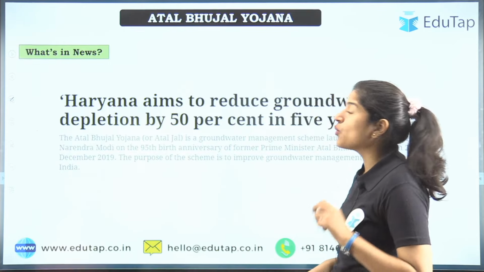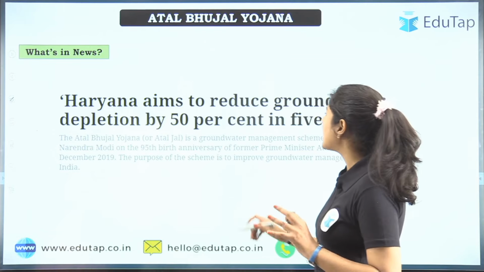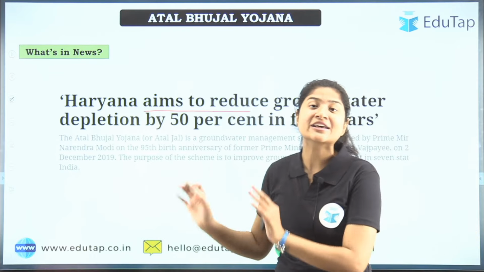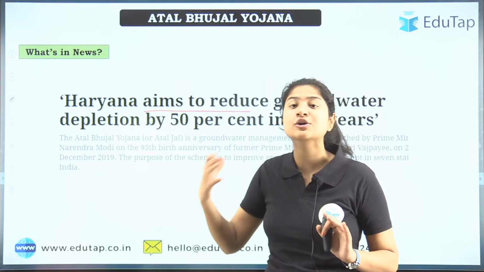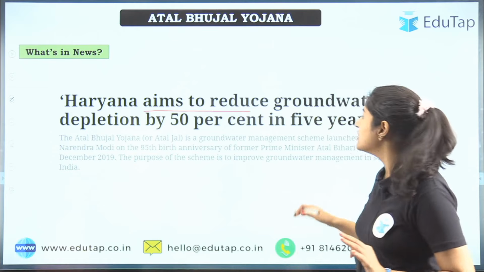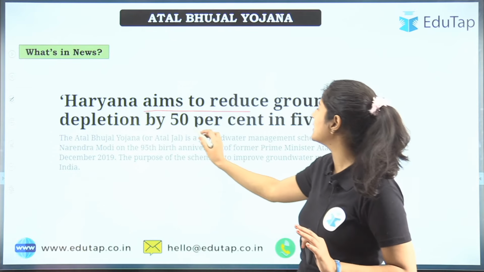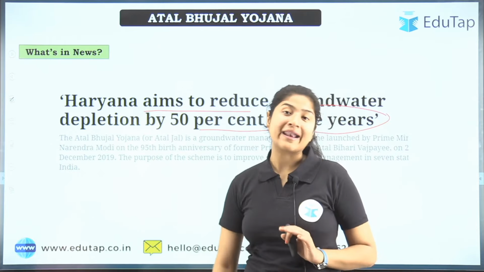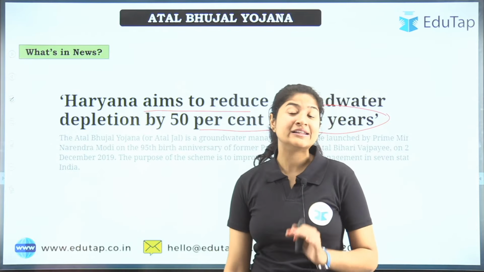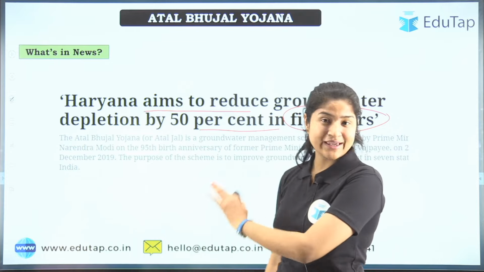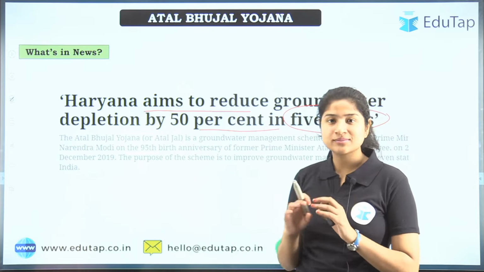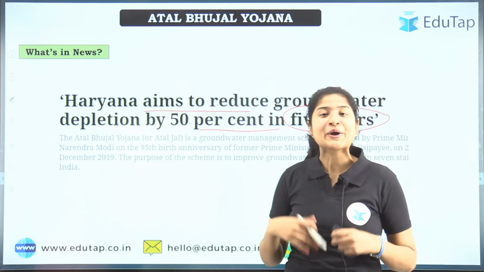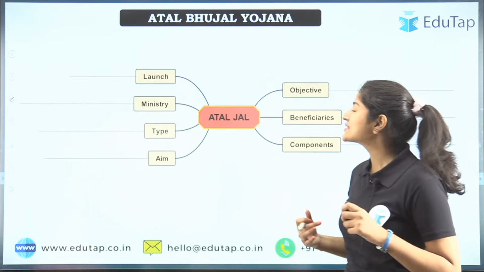Now let's see why we studied this. Basically Haryana, as I said before, the target is to give incentives to the state. The better you perform, the more money you will get, right? Here Haryana aims to reduce groundwater depletion by 15% in 5 years. That's the target Haryana has aimed for. In NABARD also, a question came from this, so you can assume this is something important that can be asked in the examination. So let's have a quick revision of whatever we have studied. We'll start with the launch year.